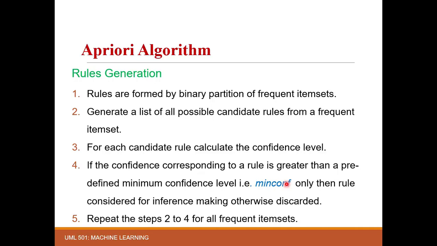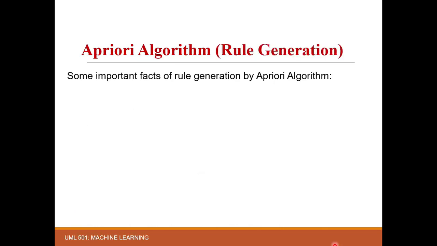Next, for each candidate rule, calculate the confidence value. So you will take every rule one by one and calculate the confidence value. Okay. Now, if the confidence corresponding to a rule is greater than the predefined minimum confidence, that is minconf, only then the rule is considered for inference making, otherwise it is discarded. So if your rule has a confidence value greater than minconf, only then is it considered for further analysis, otherwise it is discarded. So you have to repeat steps 2 to 4 for all the frequent item sets. Okay.